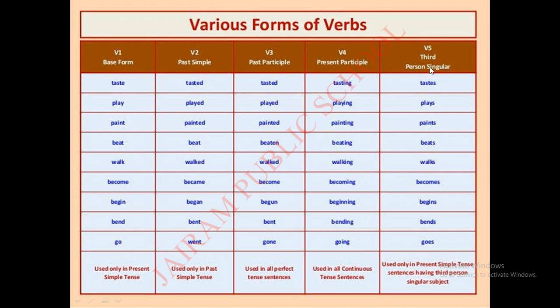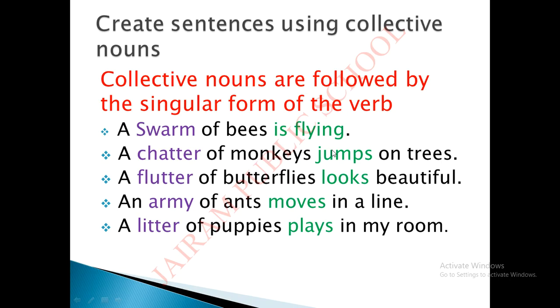Next one, V5, third person singular: tastes, plays, paints, beats, walks, becomes, begins, bends, goes. Okay children, it is used only in present simple tense sentences having a third person singular subject. Hope you all understand these various forms of verbs. Next we are going to see